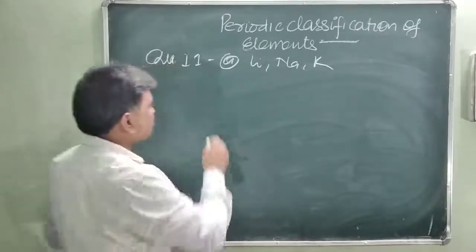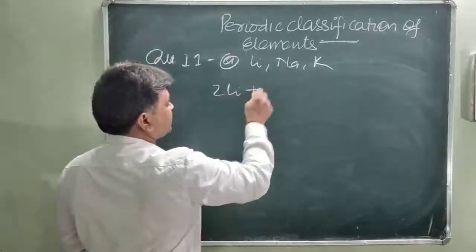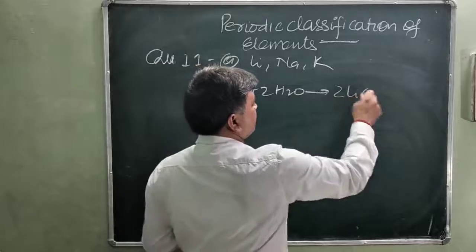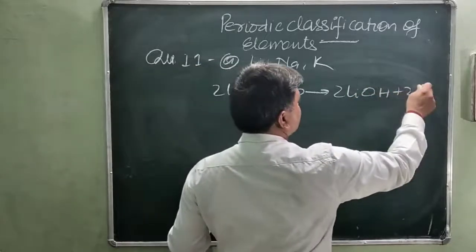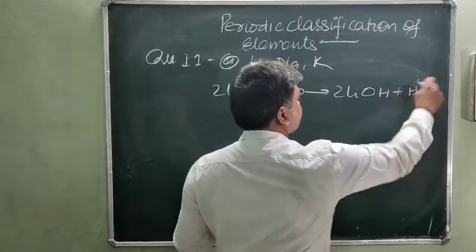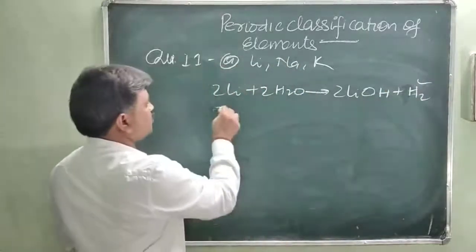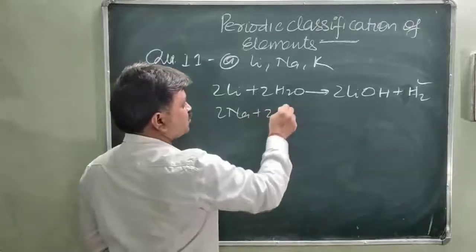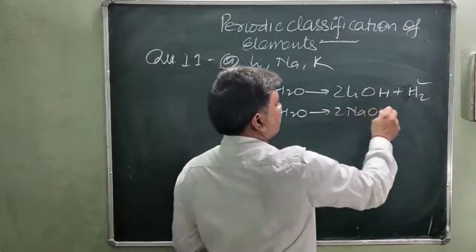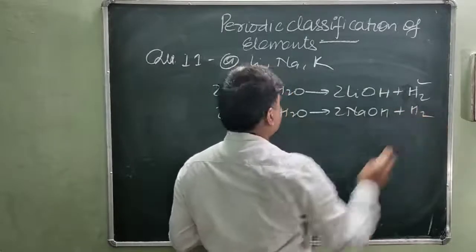So you know that lithium, 2Li, reacts with 2H2O, forming 2LiOH plus H2 gas, hydrogen gas. Similarly, 2Na plus 2H2O, when dissolved in water, forms 2NaOH plus hydrogen gas.